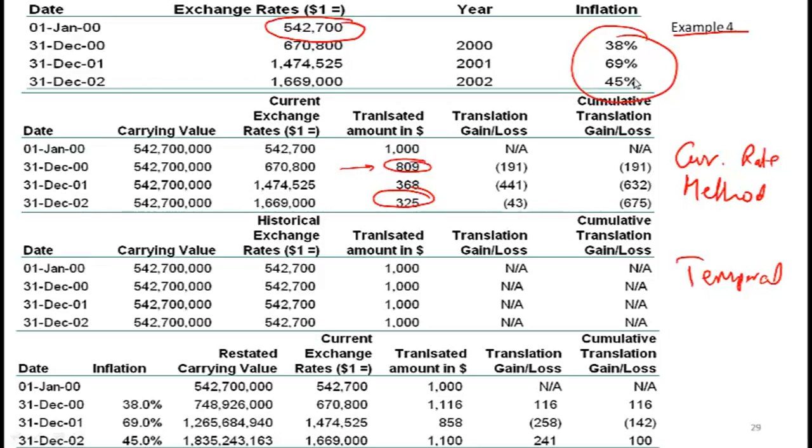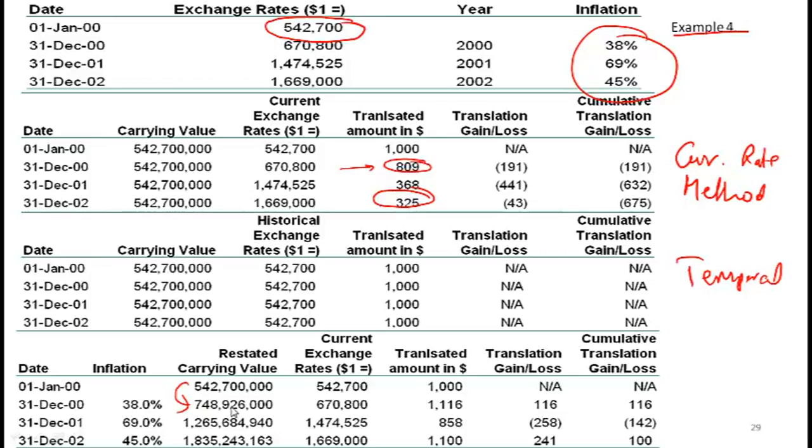Initially the asset was 542,700,000 lira, then in 2000 the inflation rate was 38%. So you increase this number by 38% and you have this restated value at the end of 2000.